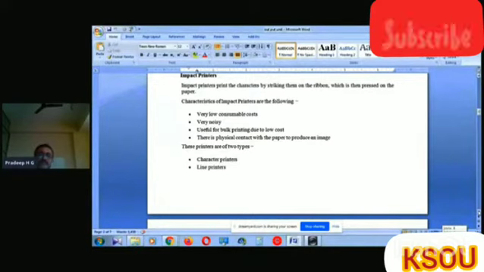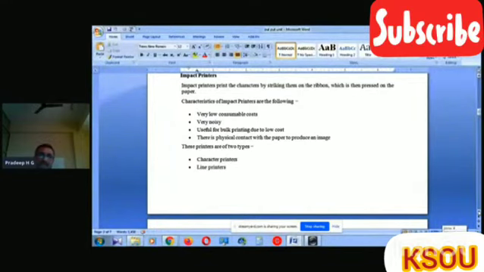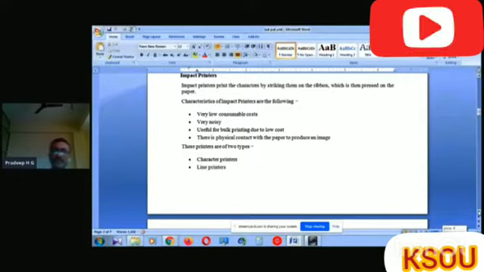Characteristics of impact printer are very low consumable cost, very noisy, and useful for bulk printing due to low cost. There is physical contact with the paper to produce an image.